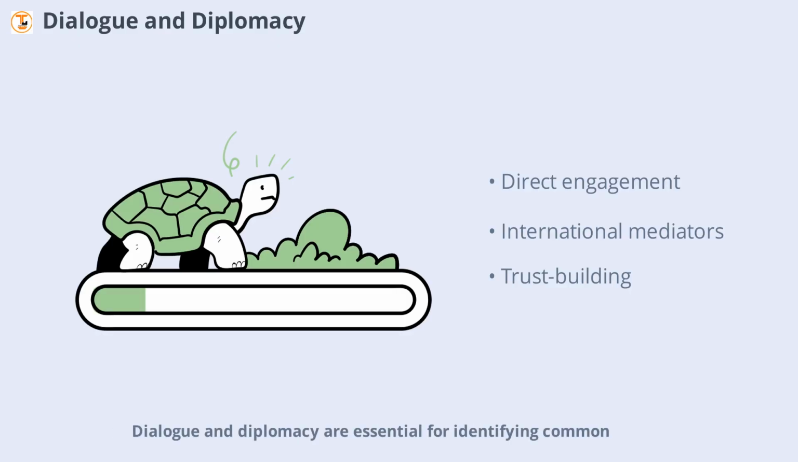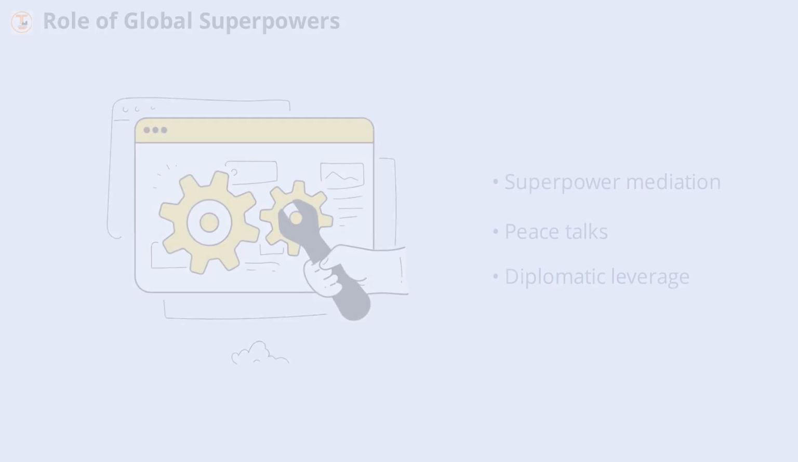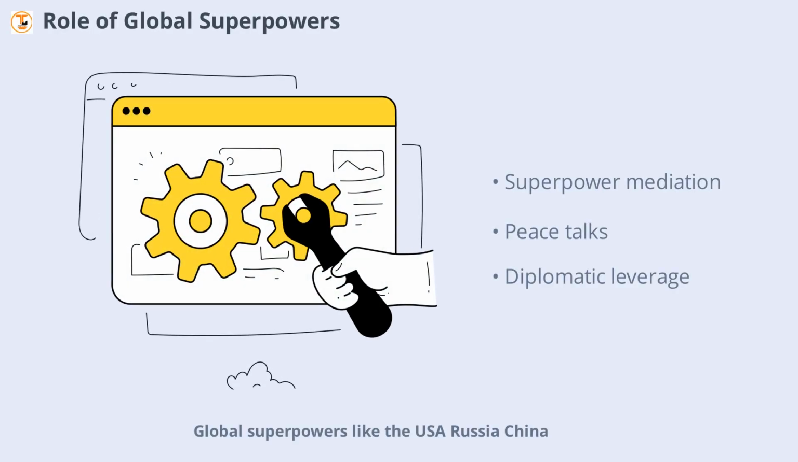Dialogue and diplomacy are essential for identifying common ground and reducing the risk of further escalation. The involvement of global powers is crucial in facilitating these efforts. Global superpowers like the USA, Russia, China, and the EU have a decisive role to play in de-escalating the conflict. Rather than fueling tensions, these countries should focus on brokering peace talks and encouraging restraint on all sides. Their influence and diplomatic leverage are vital for achieving a sustainable resolution to the Israel-Iran standoff.